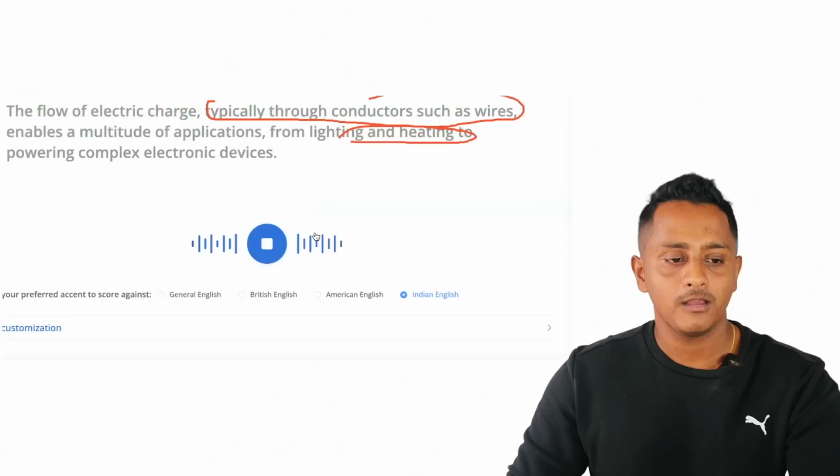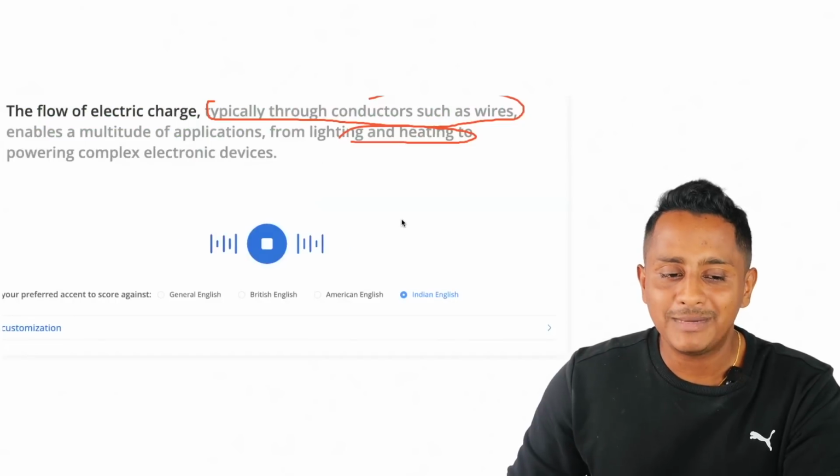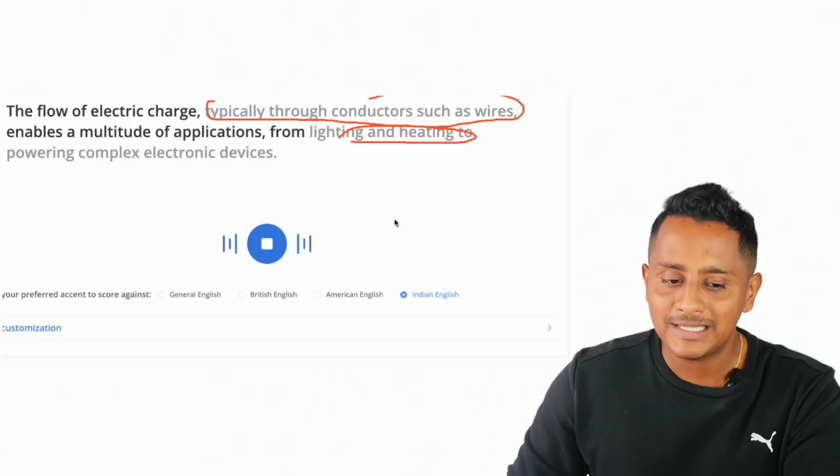Ready? The flow of electric charge enables a multitude of applications from to powering complex devices.